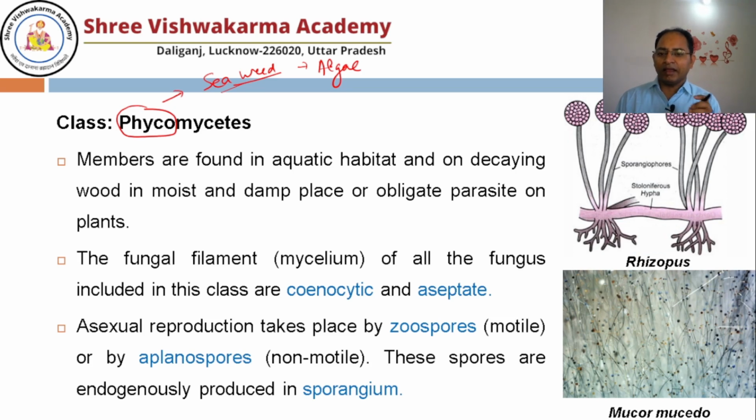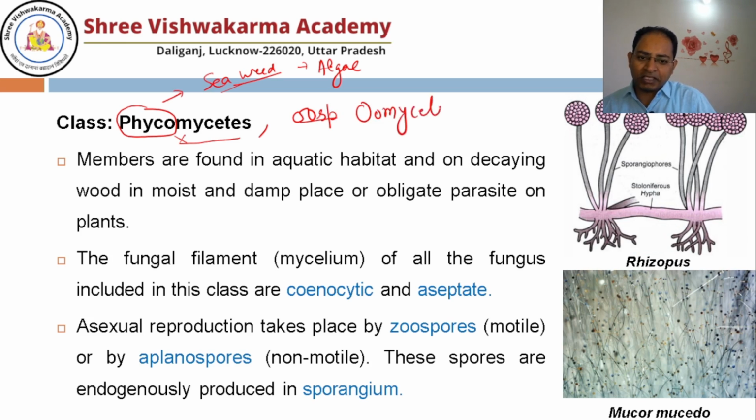So all the algae looking fungi were kept in the class Phycomycetes, but later on it was found that this is not the true classification. Now the Phycomycetes form a special spore, and that is known as oospore. That's why now class Phycomycetes is known as Oomycetes. So the new name is Oomycetes, but in your NCERT Phycomycetes is there, so you can mug up as Phycomycetes or Oomycetes, means the fungi in which oospore formation takes place.